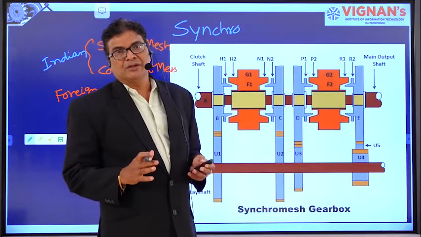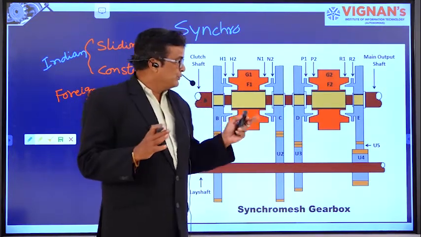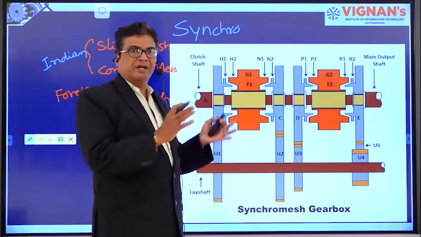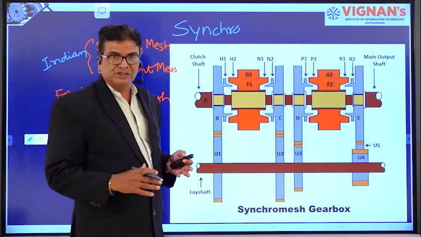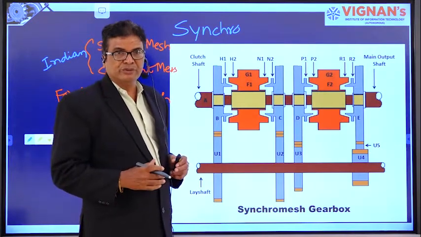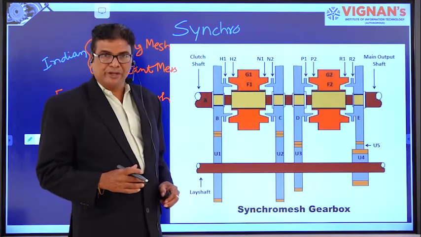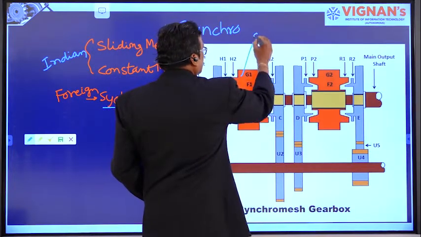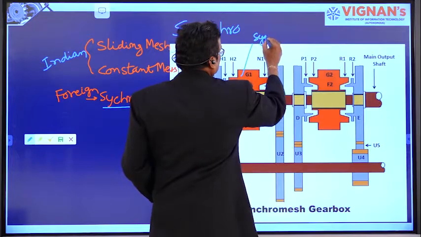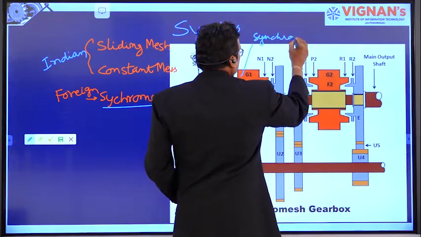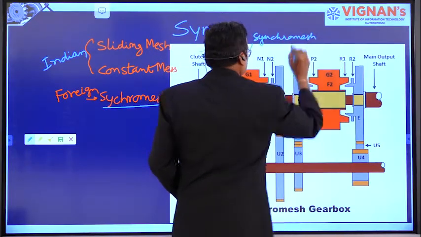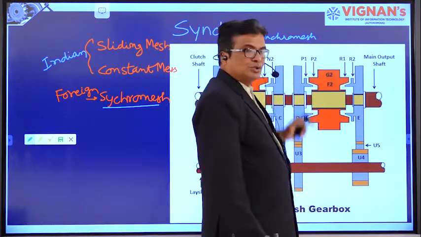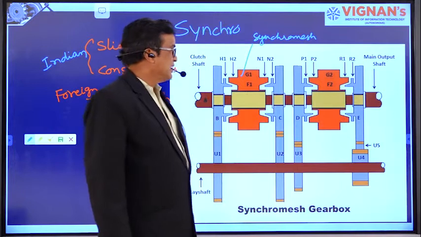Listen carefully. When you want to get a particular speed, that is first speed or second speed or third speed ratio, right? First you have to do, it is almost similar to dog clutch, but the only difference is here we are using a synchromesh device. This is synchromesh device 1, this is synchromesh device 2. Right?